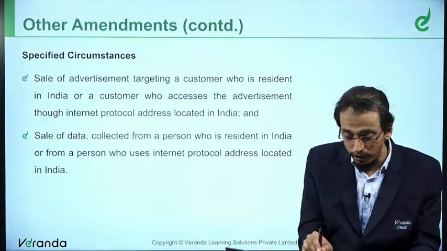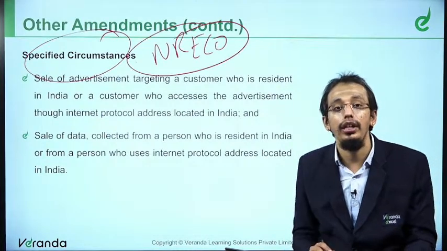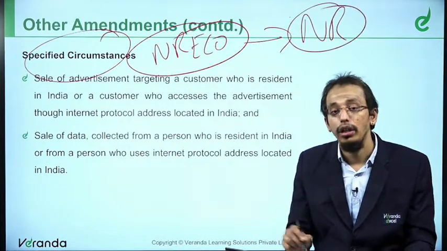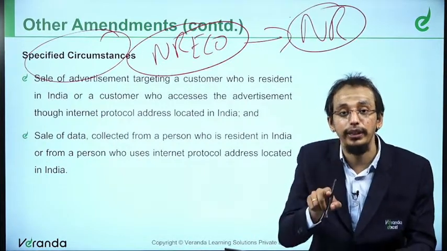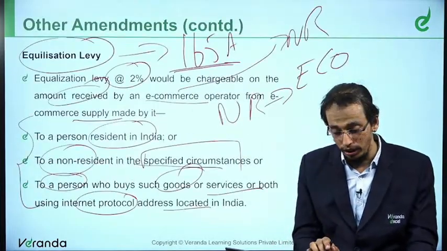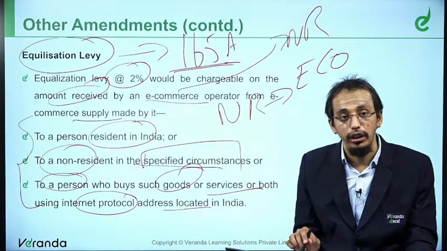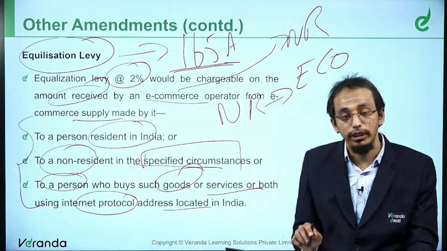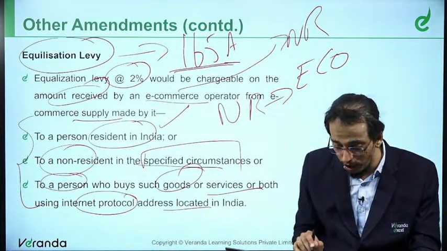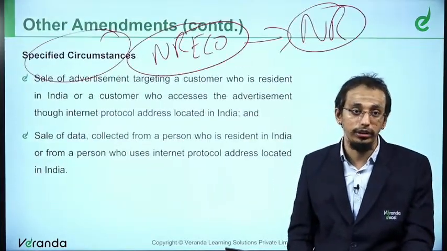Now, specified circumstances. Why? The non-resident e-commerce operator earns from a non-resident under specified circumstances. See, if at all we have to go back, it would be a chargeable rate of 2% on the amount received by the e-commerce operator from a person resident in India. If it is a resident of India, all circumstances. If it is a non-resident of India, only under specified circumstances. What are those two specified circumstances?